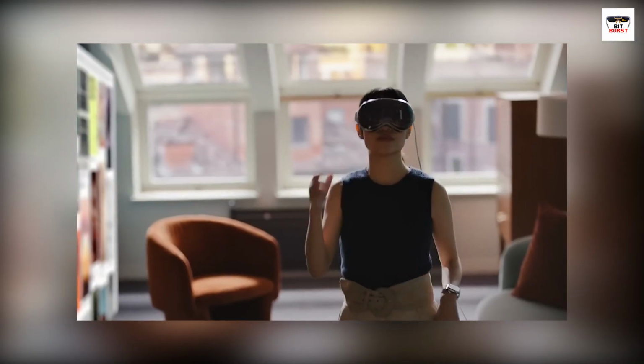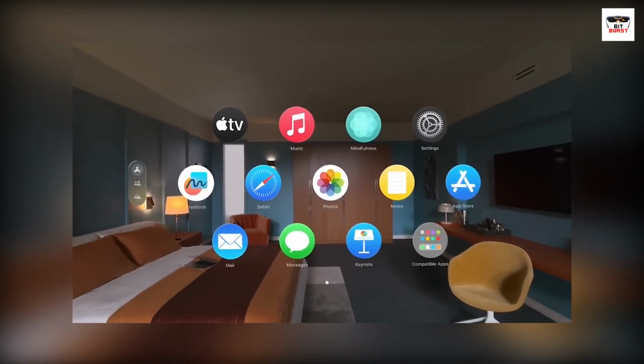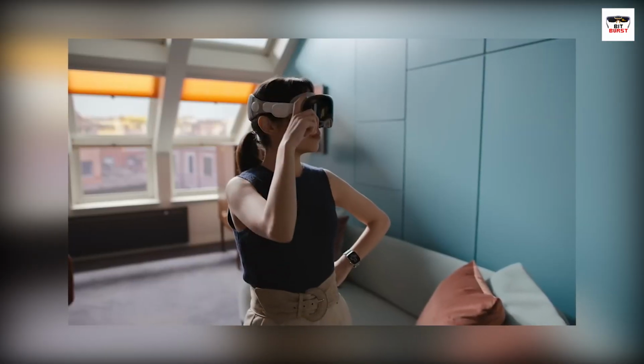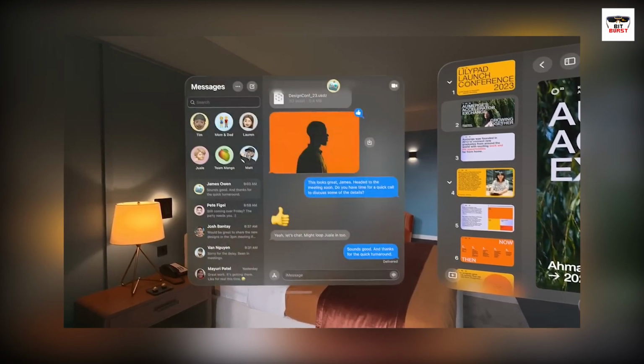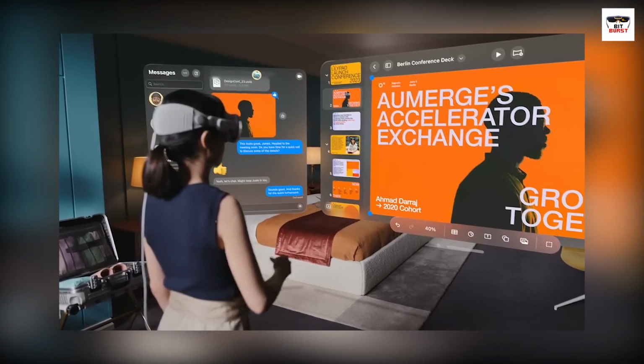The VisionOS user interface represents a radical rethinking of how we interact with digital content. At the center is still a familiar home view, similar to the iOS home screen. This serves as the launch pad to access all your apps and content. But once you open an app, the experience explodes into 3 dimensions.